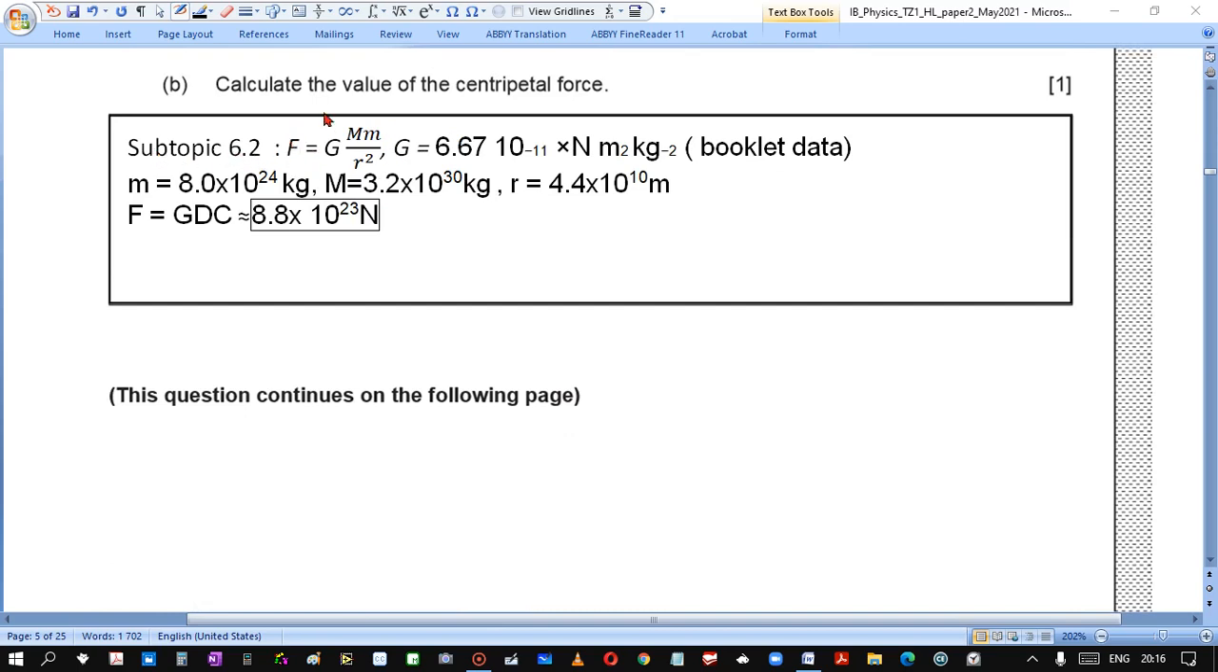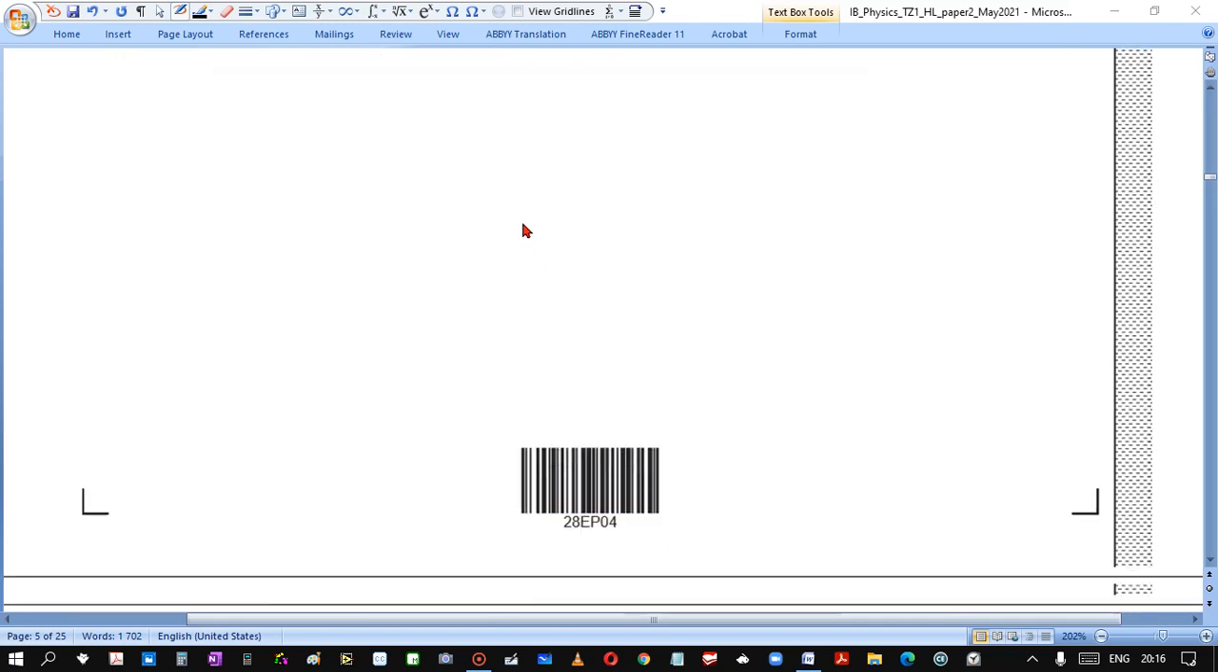a formula for gravitational force. And this is centripetal force. So we calculate using a calculator and we get 8.2 times 10^23 Newton.